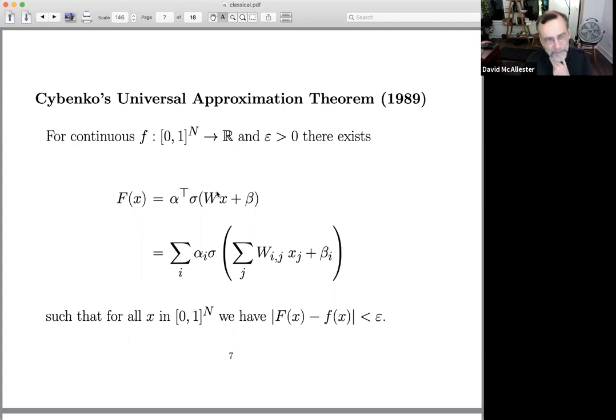So this function can be written as a two-layer neural network. This is just a standard linear threshold unit. It can be represented as a weighted sum of linear threshold units, such that no matter what accuracy is required, there exists a two-layer network such that that two-layer network is within epsilon of the function. So any such function can be represented arbitrarily well with a two-layer neural network.